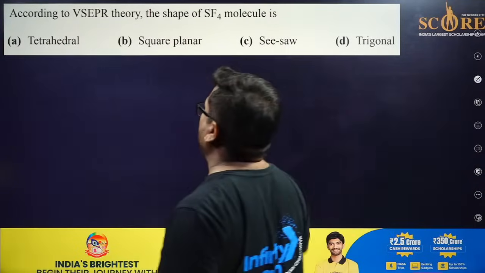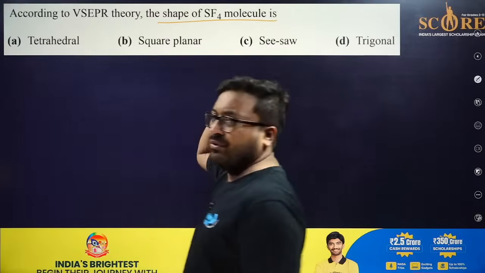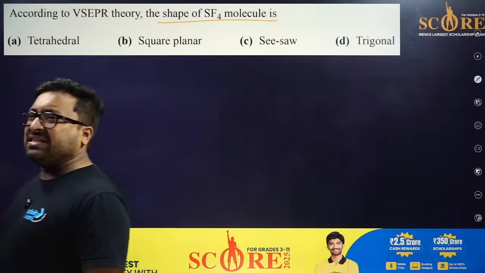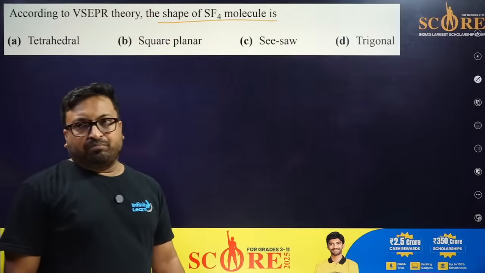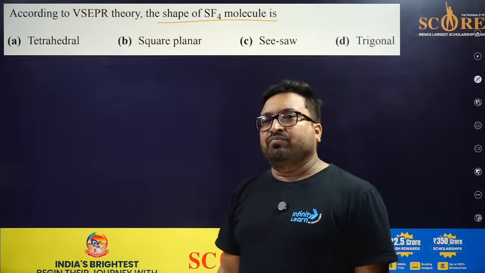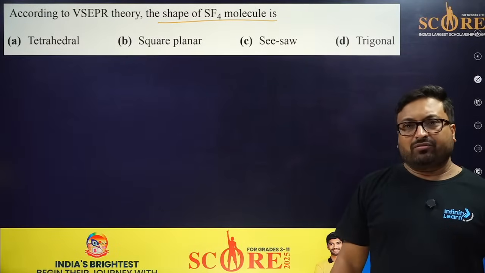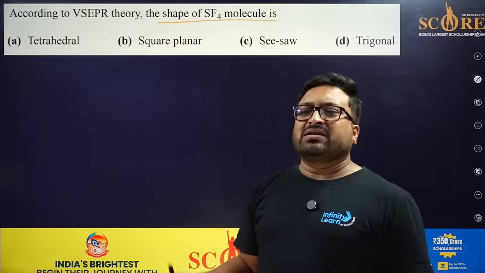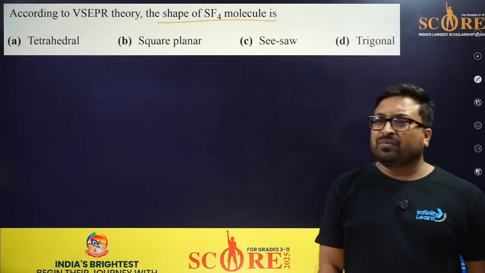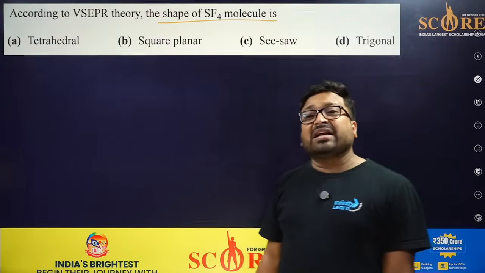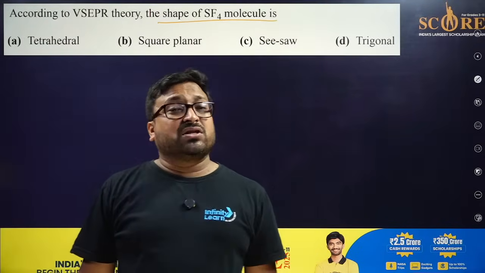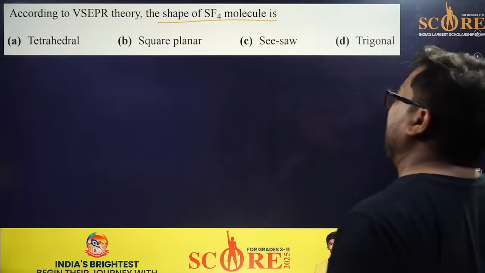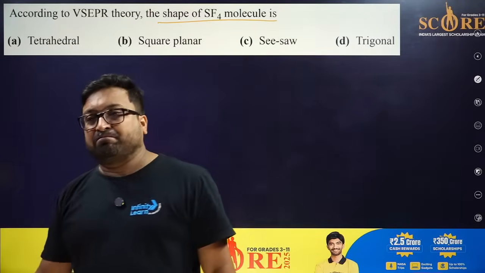According to VSEPR theory, the shape of an SF4 molecule is, please, everyone, please like and share the session, and please participate in the question solving. Please give the answer. What happens at maximum? You will get it wrong. You will give a wrong answer, but there is no issue. If you answer a question wrong, there is an opportunity to learn something new. Always remember. So according to VSEPR theory, the shape of the SF4 molecule is.